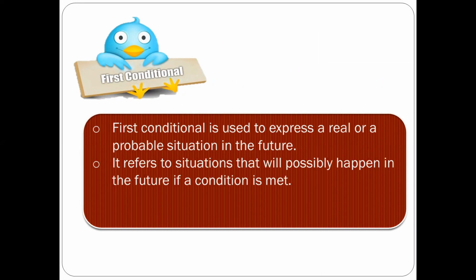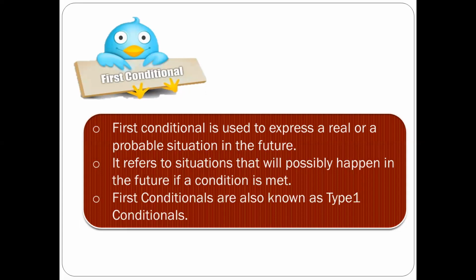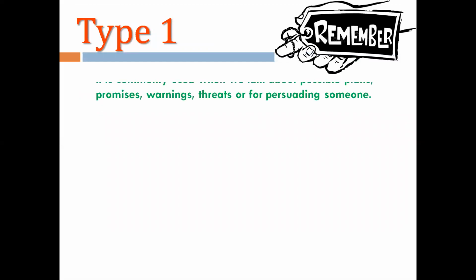So these first conditionals are also known as type 1 conditionals. Type 1 is commonly used when we talk about possible plans, promises, warnings, threats, or when we want to persuade someone.